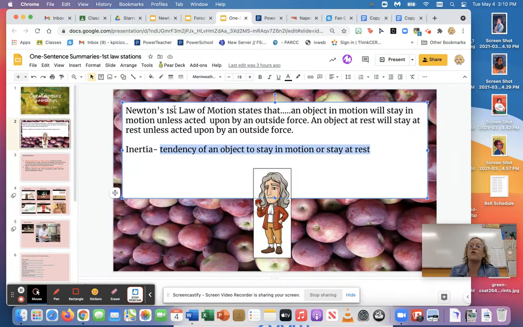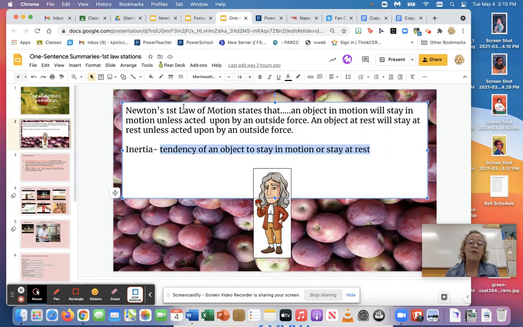So you can see how it kind of goes with Newton's first law. Let's think of an example. Let's say that The Rock, Dwayne Johnson, is running at you and so am I, okay? And you have to be in charge of stopping both of us. Who is it going to be harder to stop in motion? Dwayne "The Rock" Johnson, because he's much bigger and he has a much larger mass. He just has way more body and weighs more and is stronger and has a lot more muscles than I do, right? So he has more inertia because if he's running towards you, he's going to be way harder to stop and slow down than I will be, right?